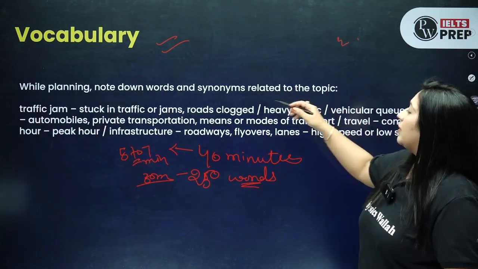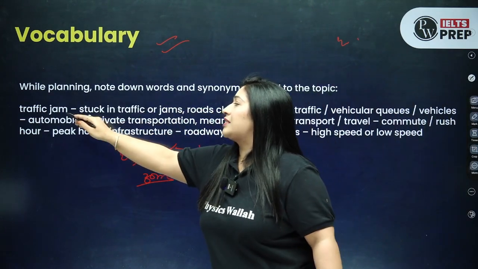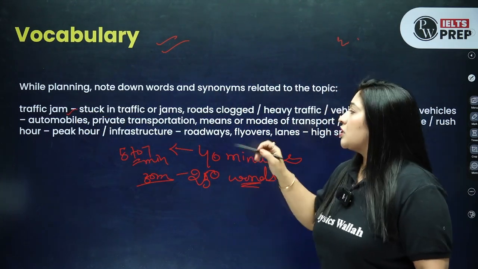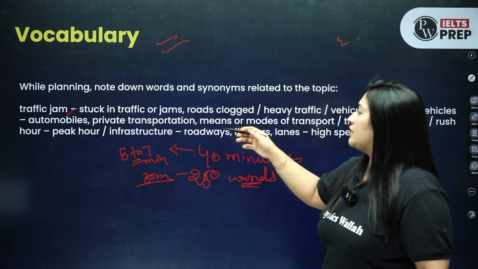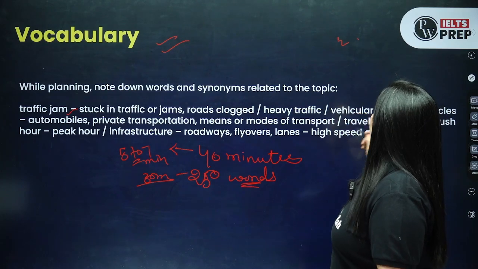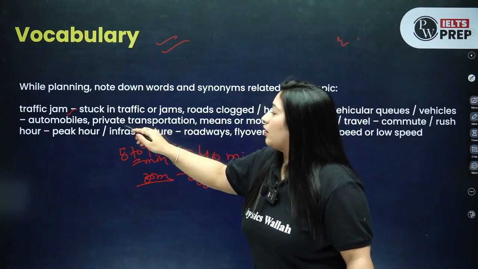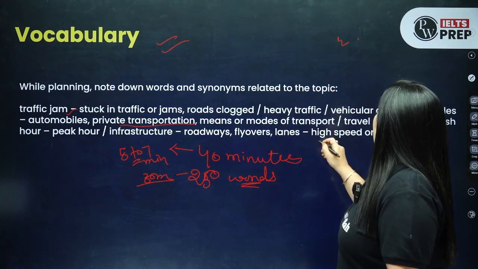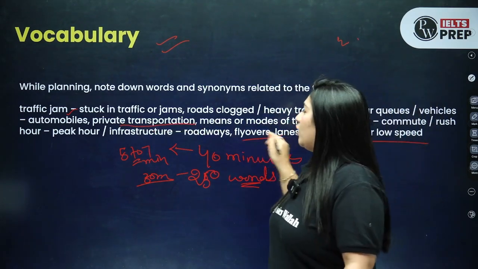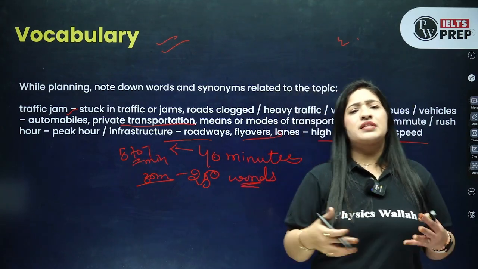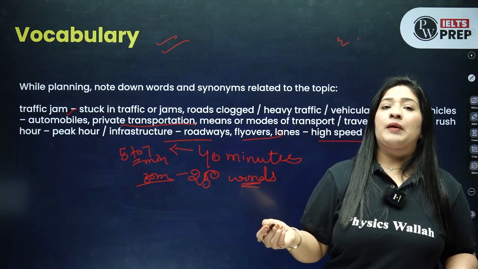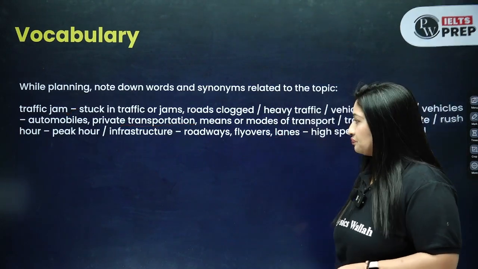So here, related vocabulary, for example, I know कि ऐसे में मैं बहुत बार ट्रैफिक जैम या ट्रैफिक कंजेशन की बात करने वाली हूँ. So you can write down stuck in traffic or jam, road clogs, heavy traffic. You can talk about private transportation, means or modes of transportation, high speed, low speed, flyovers, roadways. So use these kinds of vocabulary. It will help you to generate some ideas, and also it will help you to improve your sentence structure.